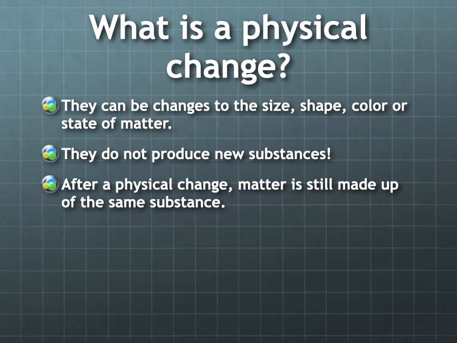The first thing we need to answer is, what is a physical change? Well, they can be changes to the size, shape, color, or state of matter of a substance. And physical changes do not produce new substances. In other words, after a physical change, matter is still made up of the same substance. So we're only changing something physically, like the size, shape, color, or state of matter, but nothing new is being created.